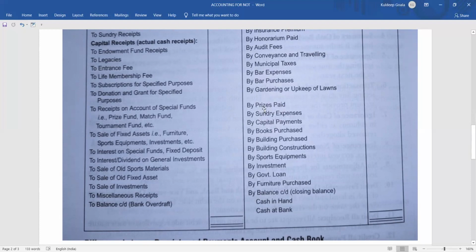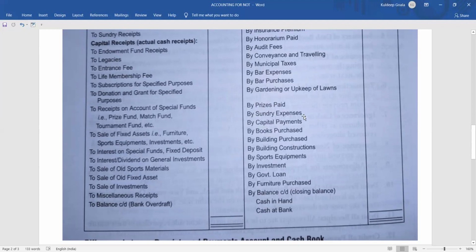If you are receiving the prize fund, it will be on the debit side. If you are paying, it will be on the credit side. Whether one is there or the other is not there doesn't matter. If only prizes paid is there, then also it will come. If only prize fund is there, then also it will come. If both are there, then both will come in this way. Payment on the credit side, receipt on the debit side.